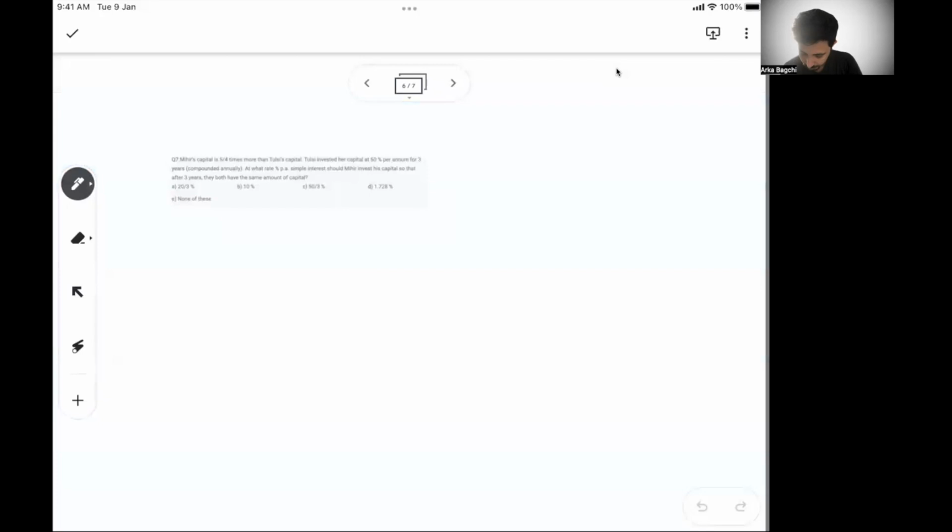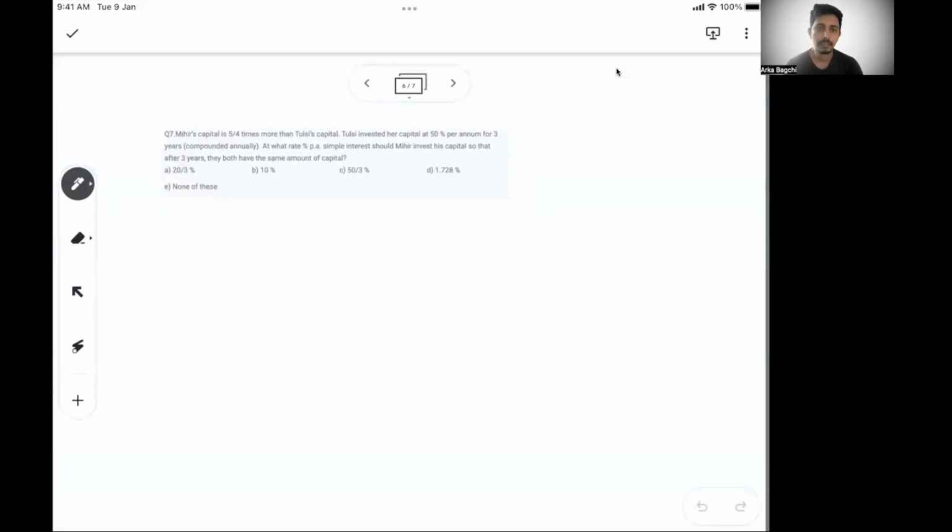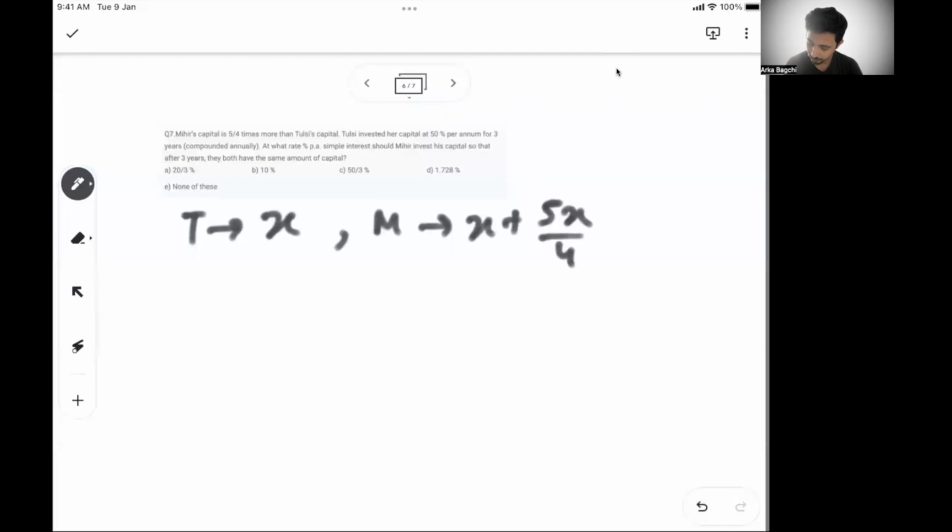Okay, let's move to the next problem. It says Mihir's capital is 5 by 4 times more than Tulsi's capital. Okay. So can I say, let's keep X, if Tulsi's capital is X, Mihir's capital is 5 by 4 times more. So X plus 5X by 4, or we can say 9X by 4. So if Tulsi's capital is X, Mihir's capital is 9X by 4.